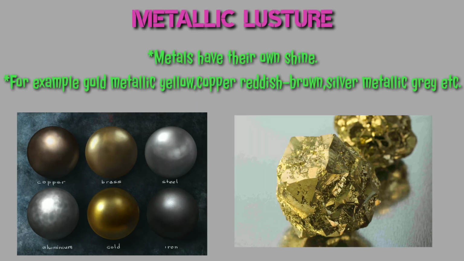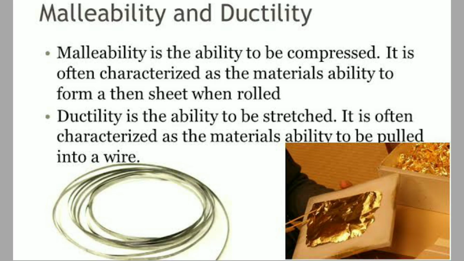Next property, metallic luster. As you can see in the picture, metals have their own shine, like gold, silver, copper, etc. Next, dear students, you have all seen the electrical wire, silver wire, and the most common, that is aluminium foil. Do you know what these are? These are other characteristic properties of metals, termed malleability and ductility.